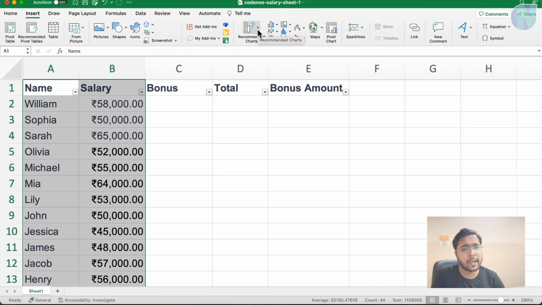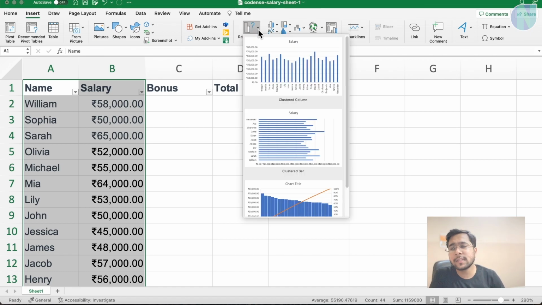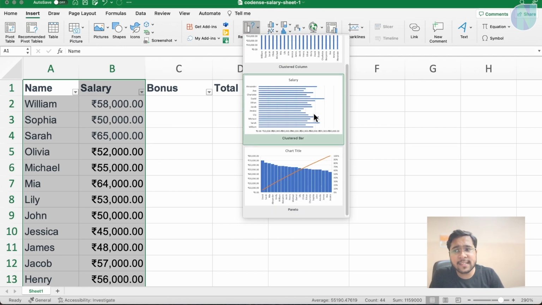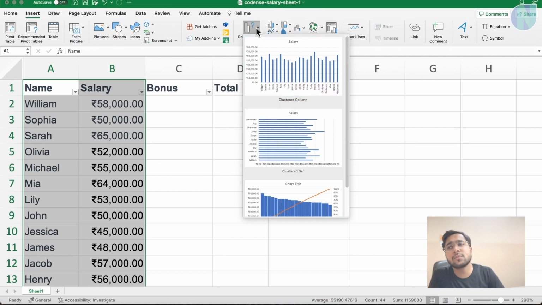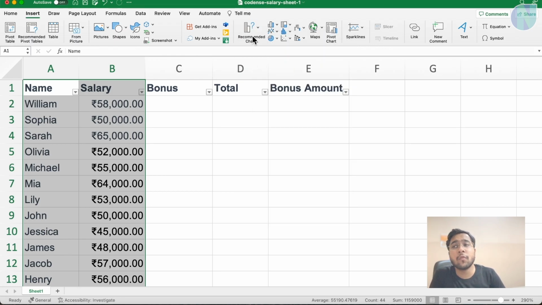Not sure if this is in your Excel version, but I am using the latest Excel version. So in this, as soon as you select some data, it will give you some recommendations. These charts may be helpful for you, but if you want to choose charts yourself, you can click on these charts. See, there are different things. If I hover over it, it is column chart, line chart, pie chart, statistical or bar chart, hierarchical chart, and this is which chart? XY scatter. So there are different charts and graphs.